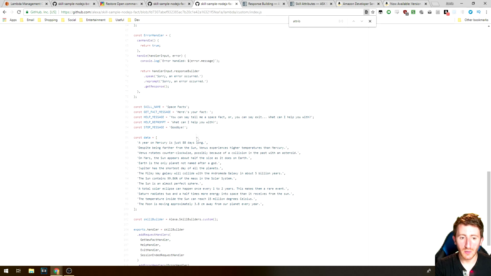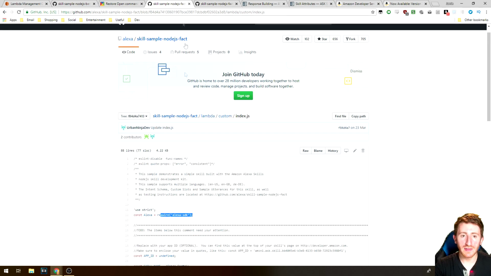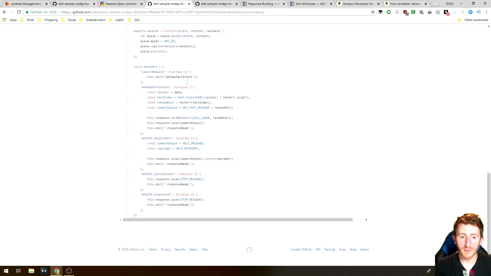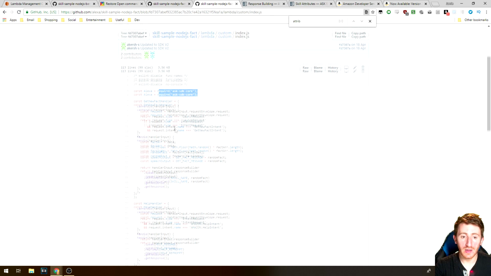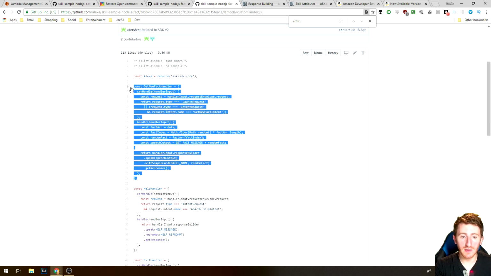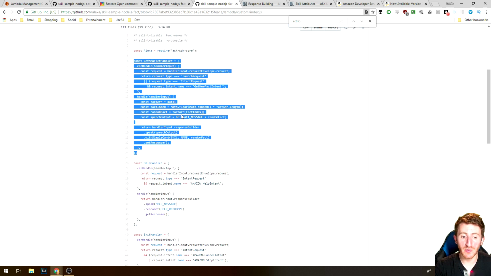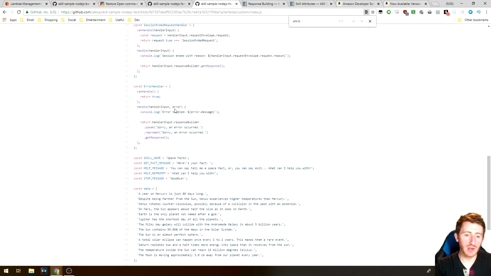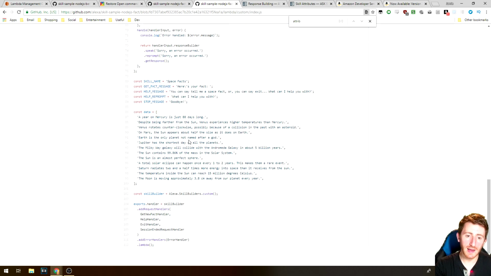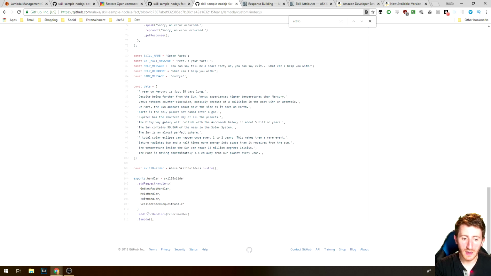So what else do we have here? As I showed before, we had one nice big handler handling all these different intents. In the new one, we actually prefer to make handlers per intent and then register those, so the skill can understand where to send the user's request. I'll take a step back: we've loaded in the ASK SDK.